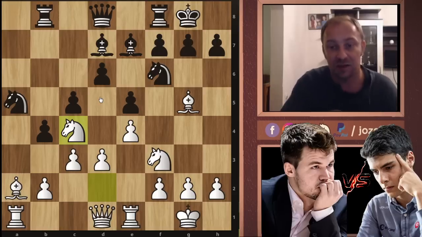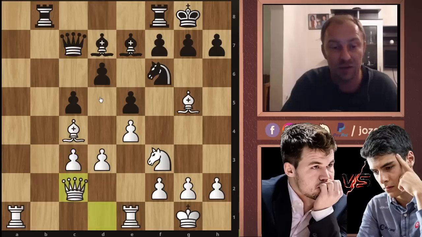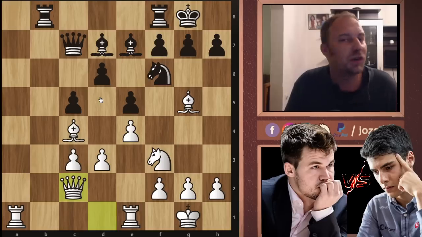It's simple as that. So knight takes c4, bishop to c4 was played, and now b takes c3, b takes c3, queen to c7, and now queen to c2. And now I think comes really the move that shows really the difference between Aryan Tari and Magnus Carlsen.